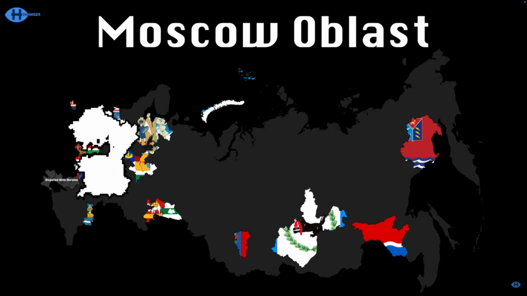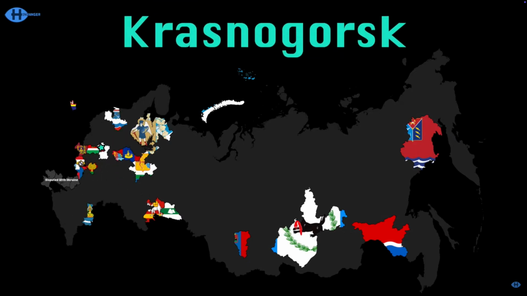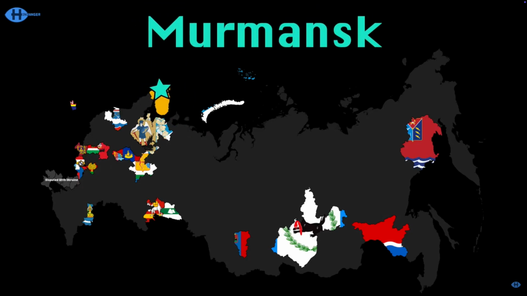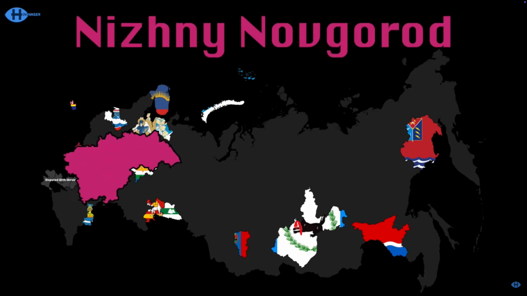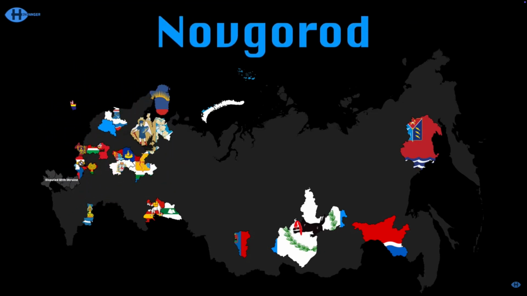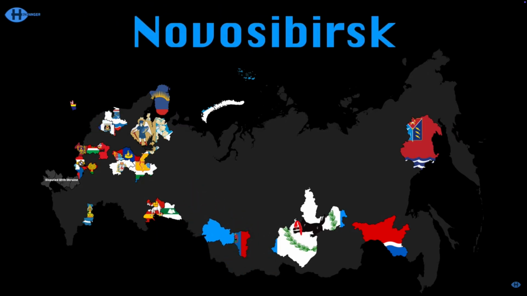The Moscow Oblast has no official administrative center, but public authorities are in Moscow and Krasnogorsk over there. Murmansk is here and Murmansk is there. Nizhny Novgorod has the same name as its administrative center. Novgorod here, administrative center, Veliky Novgorod. Novosibirsk has Novosibirsk for good.